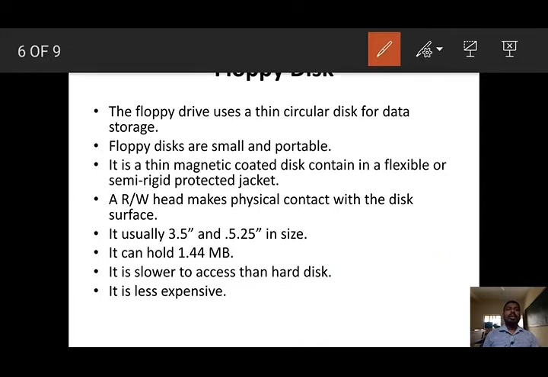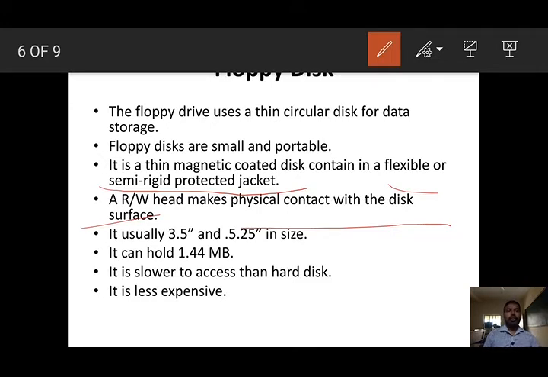Next, floppy disk. The floppy disk is a thin circular disk used for storing data. Floppy disks are small and portable. This thin magnetic coated disk is contained in a flexible or semi rigid protective jacket. Dear students, nowadays we are not using any floppy disk, but in older days we used to carry floppy disks. It has a read write head that makes physical contact with the disk surface.